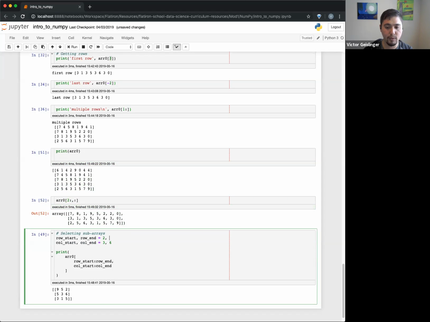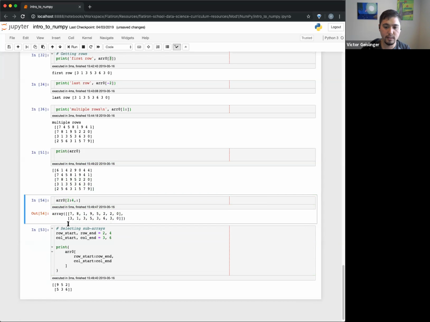But let's just put 4 here. Essentially what I'm saying is, get me all of this stuff right here, 2 to 4, like this. And then give me the columns 3 to 6, which will be 0, 1, 2, 3, and then to 6. So these right here: 9, 5, 2, and 5, 3, 6. That's essentially what I'm doing. So this is a way you can go through the matrix and grab certain values, and this can be useful when we use NumPy to organize our values and everything like that.